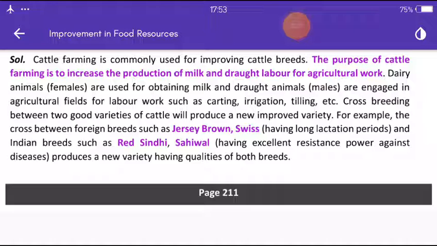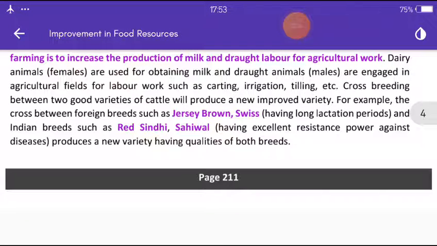Dairy animals, means के females, are used for obtaining milk, and draught animals, males, are engaged in agriculture fields for labor work, such as carting, irrigation, tilling, etc.